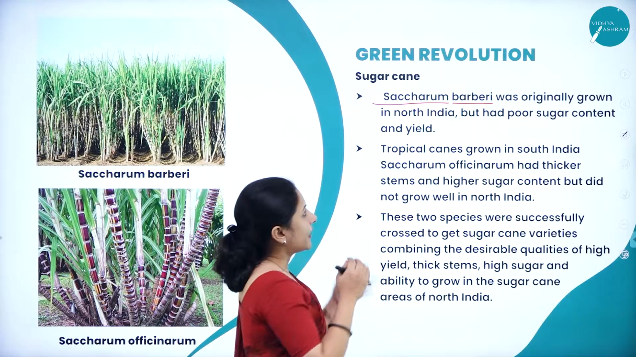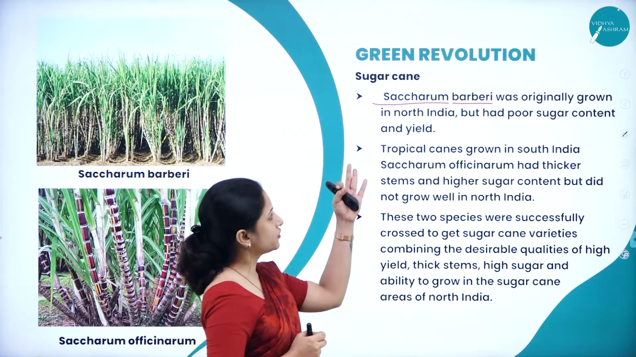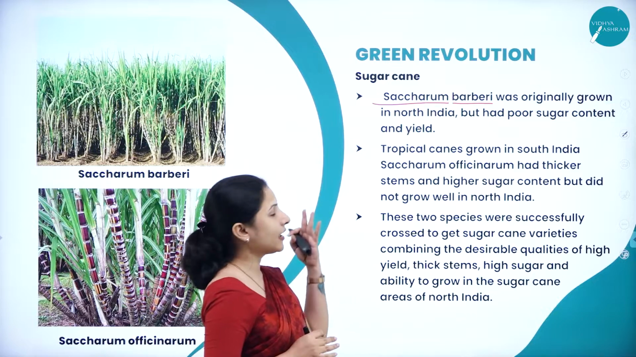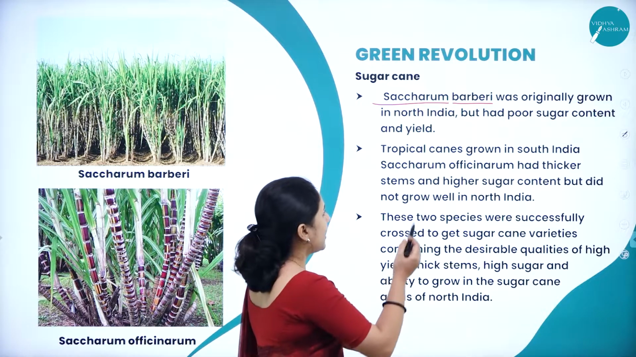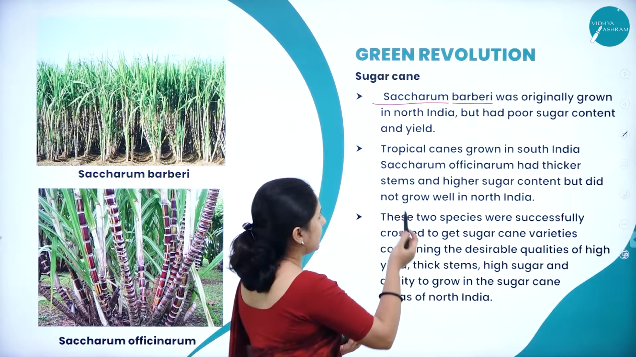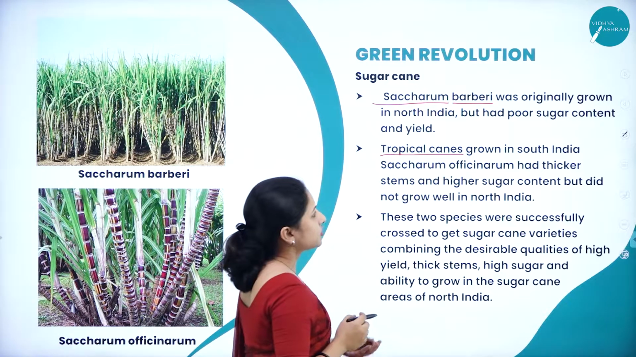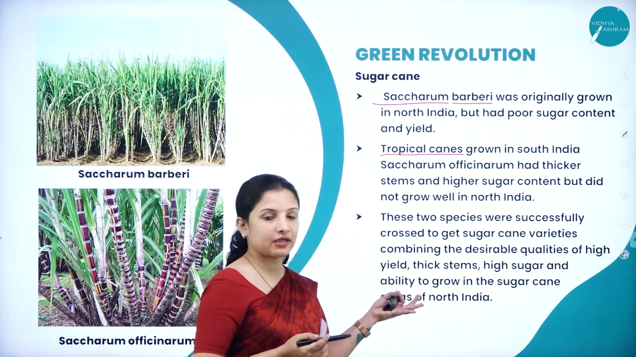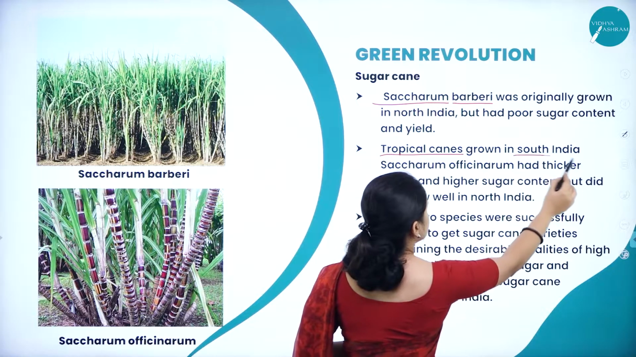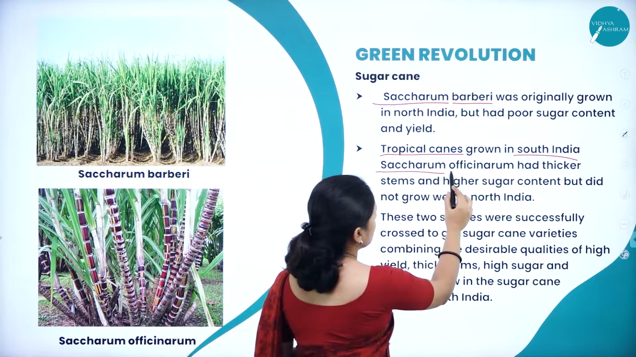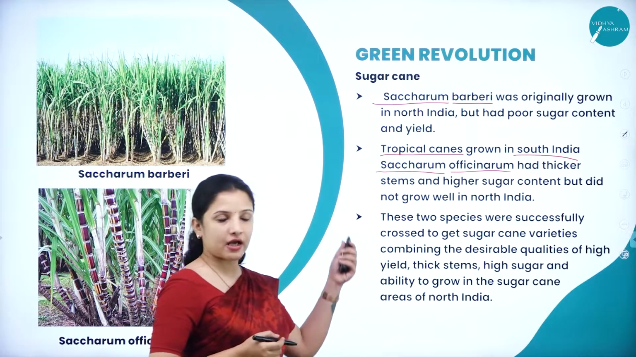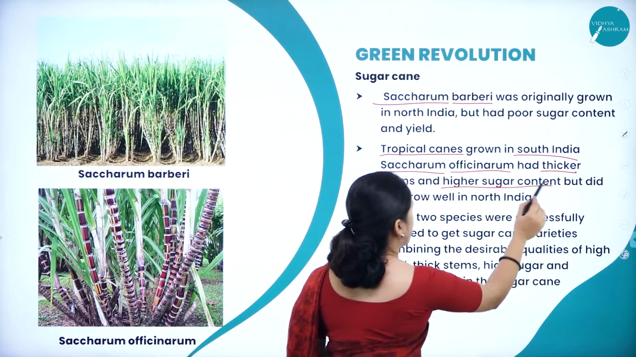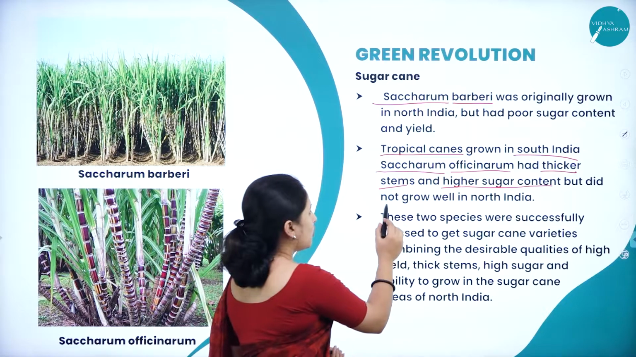So here one variety was Saccharum barberry, which was usually grown in North India, and that actually had poor sugar content and the yield was also very less. And one more that is grown in South India is called the tropical canes, those sugar canes grown in the tropical environment of South India. These were called Saccharum officinarum. Saccharum officinarum had thicker stems and higher sugar content, but it did not grow well in North India.